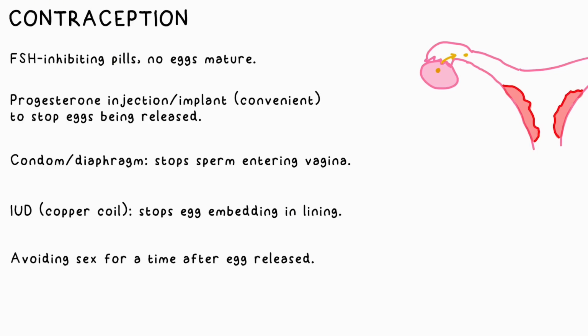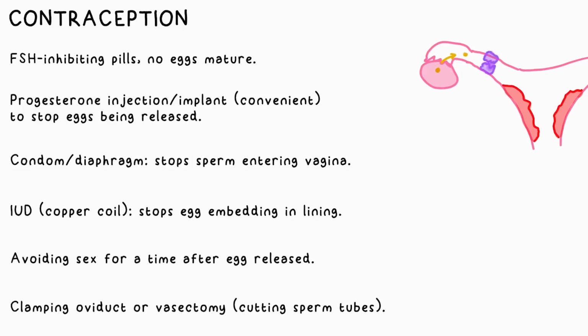You could quite simply just avoid sex for some time after the egg has been released, as that's when it travels slowly down the oviduct where a sperm can meet it. Clamping the oviduct sometimes refers to having your tubes tied or cutting the sperm ducts. Either of these will obviously stop these cells meeting.